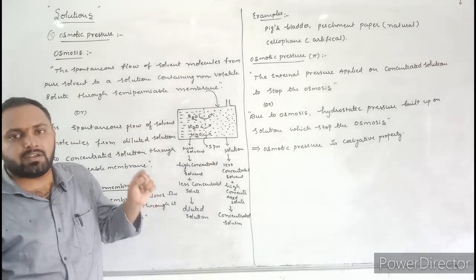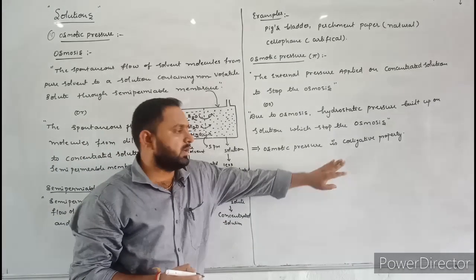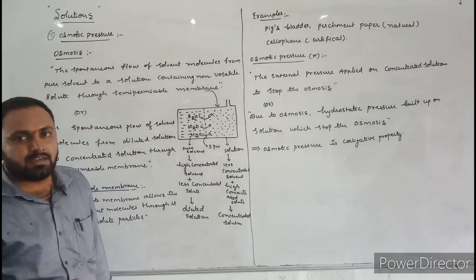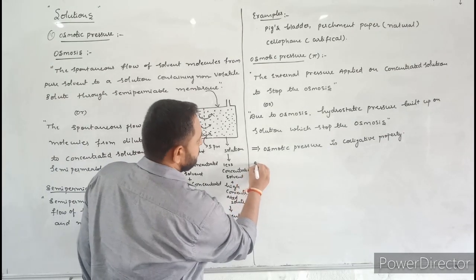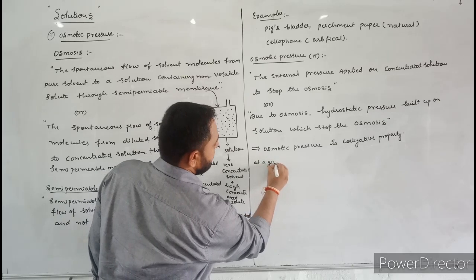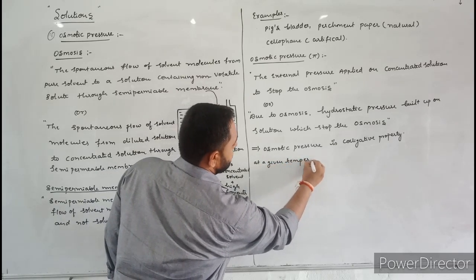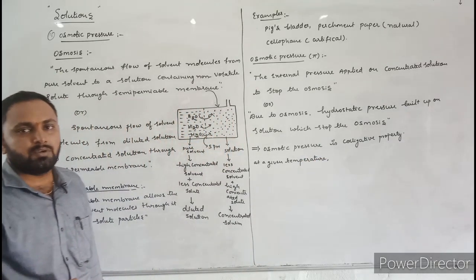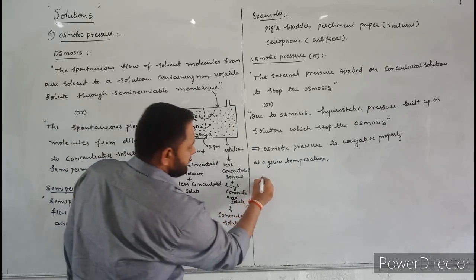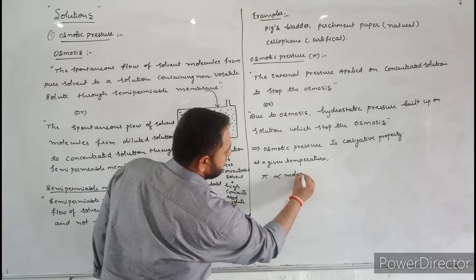It is not dependent on the nature of solute. That's why osmotic pressure is a colligative property. According to experiments, at a given temperature, osmotic pressure is directly proportional to molarity.